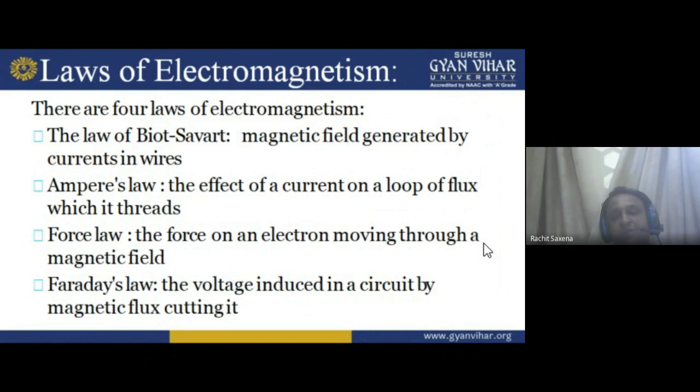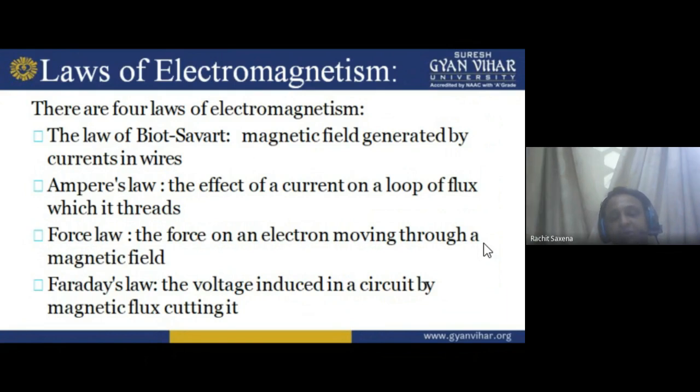So in a simple manner, whenever a current carrying conductor is placed in a magnetic field, it experiences a force. If we have a conductor, obviously it is current carrying. So when a current carrying conductor is placed in a magnetic field, a force is exerted on it, through which it starts to rotate. So this is the basic principle, the force law.